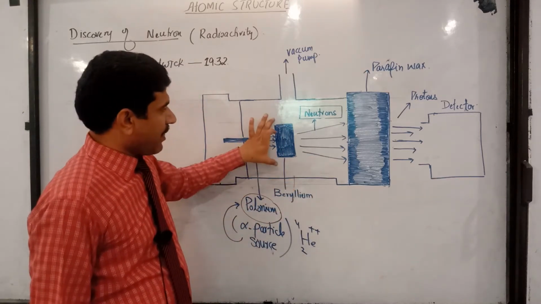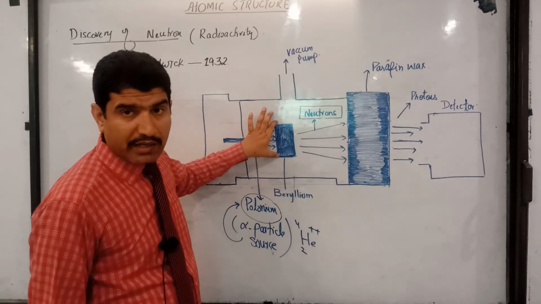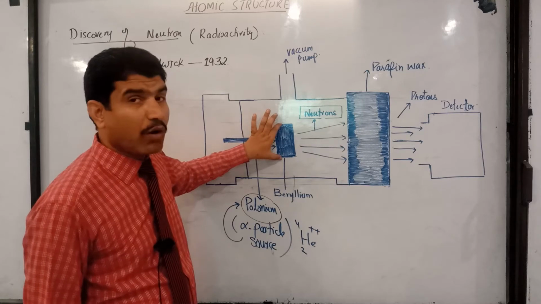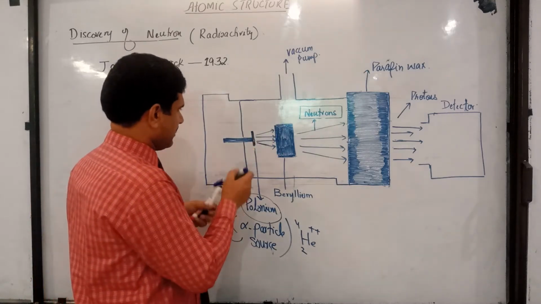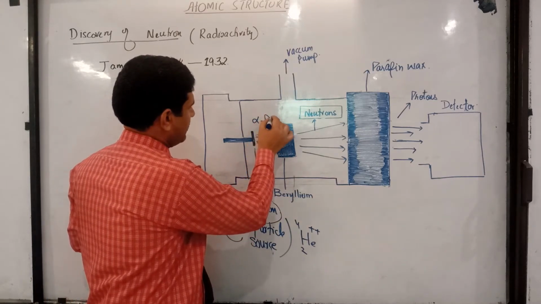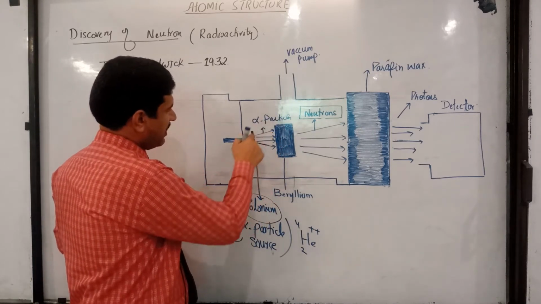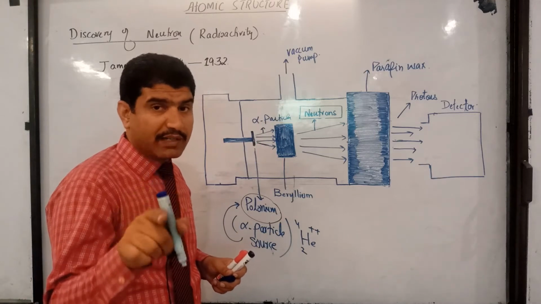Right, students? He used beryllium or aluminum element over here, and he bombarded this beryllium or aluminum with alpha particles. These are alpha particles. And students, I told you, these alpha particles were obtained from polonium, which is a radioactive element.